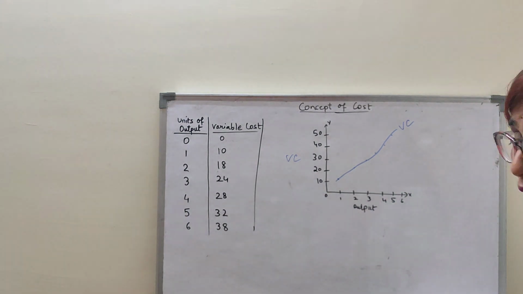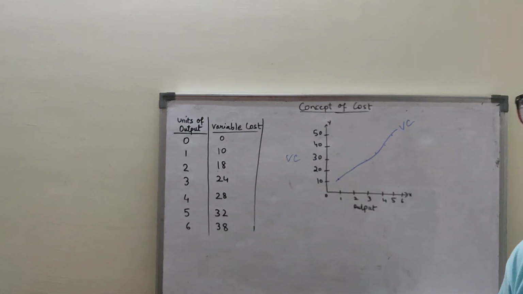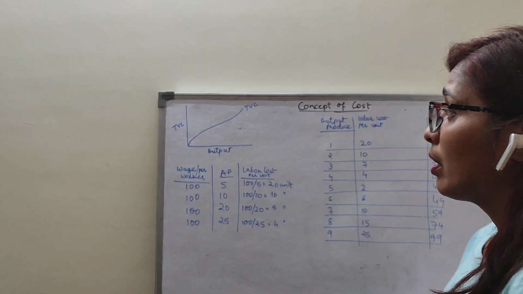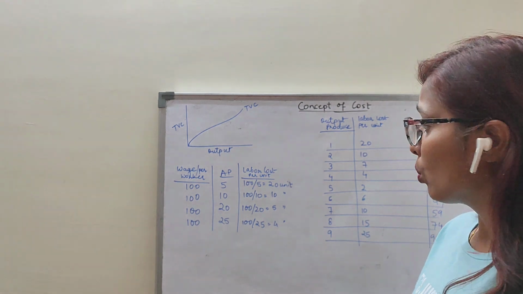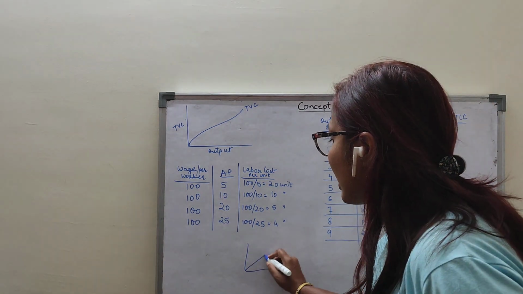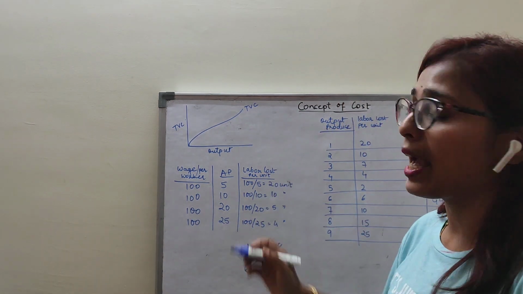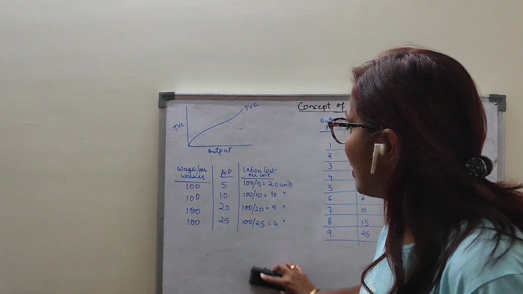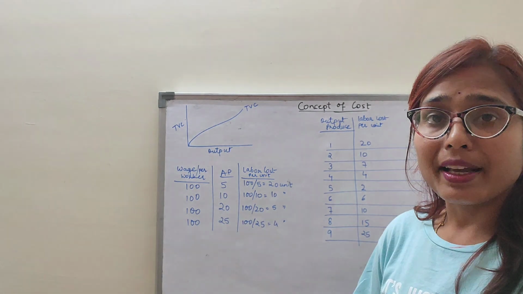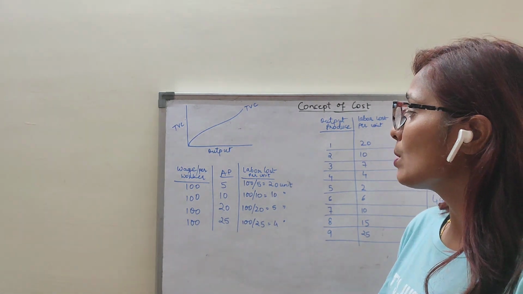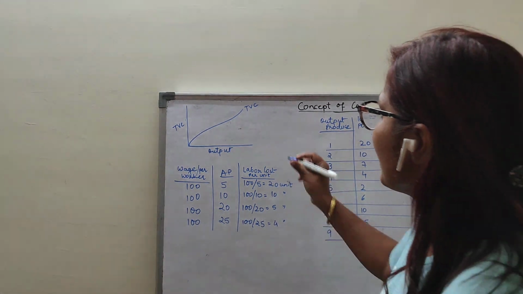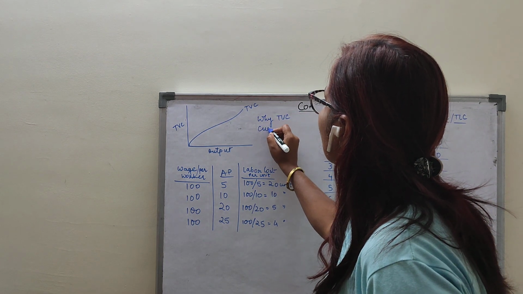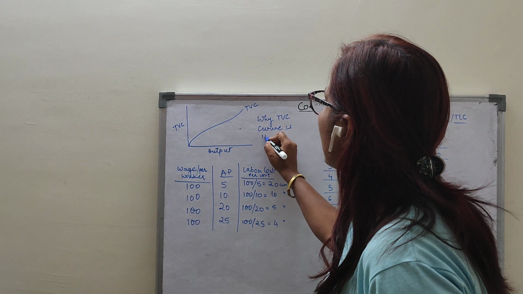Again, I am showing you one diagram so that it can make you more clear. So children, now see, the diagram that I have told you, this is also correct for variable cost, and this diagram is also correct. So both of the diagrams are correct. Now there is a question behind this diagram: many times the question has been asked, why is the TVC curve inverted S shaped?